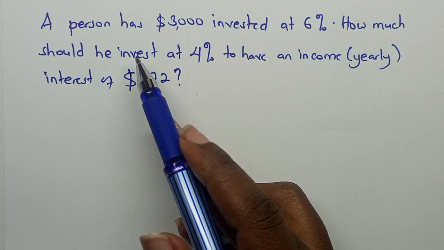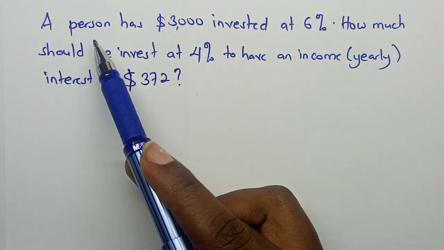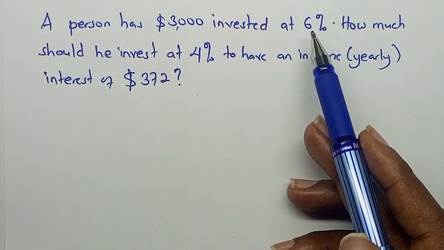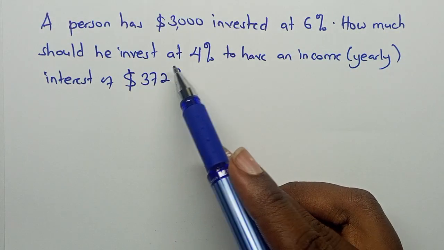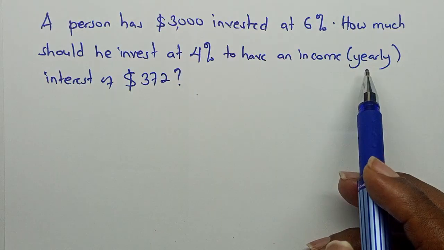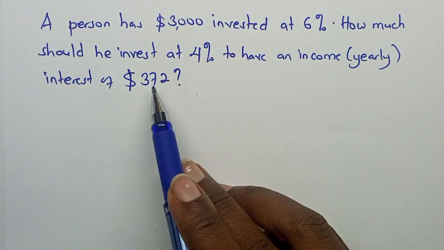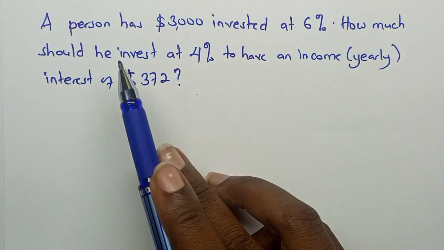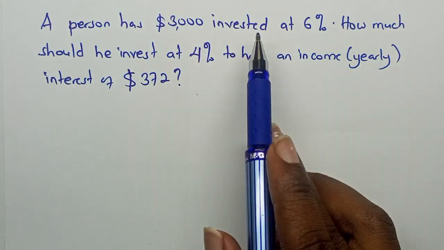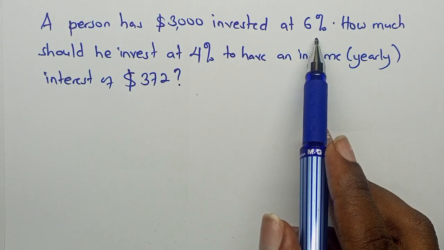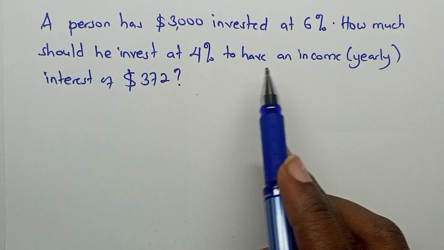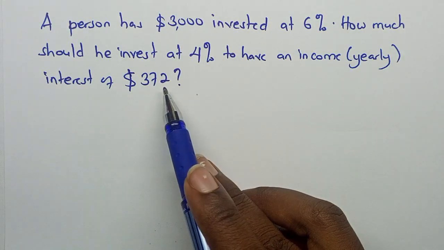Let's look at this question. Someone has $3,000 invested at 6%. How much should he invest at 4% to have a yearly income interest of $372? So they've told us this person has $3,000 invested at 6%. So how much should he invest at 4% to have a yearly income interest of $372?